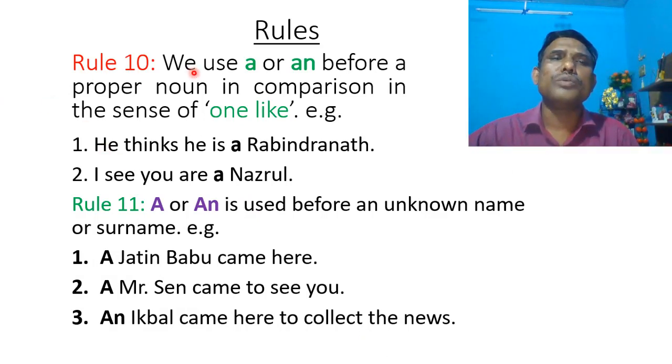Rule number 10. We use a or an before a proper noun in comparison in the sense of one like. For example, number 1, he thinks he is a Rabindranath. Number 2, I see you are a Nazrul. Rule number 11. A or an is used before an unknown name or surname. For example, number 1, Jatin Babu came here. Number 2, Mr. Sen came to see you. Number 3, an Iqbal came here to collect the news.